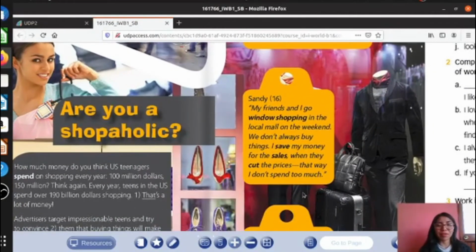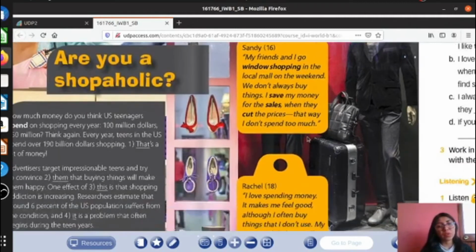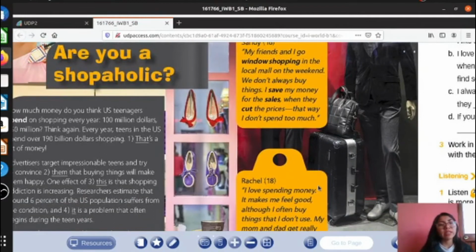For me, it's difficult. Sandy: Many friends and I go window shopping in the local mall on the weekend. We don't always buy things. I save my money for the sales when they cut the prices. That way I don't spend too much. Okay, so they aren't a shopaholic.